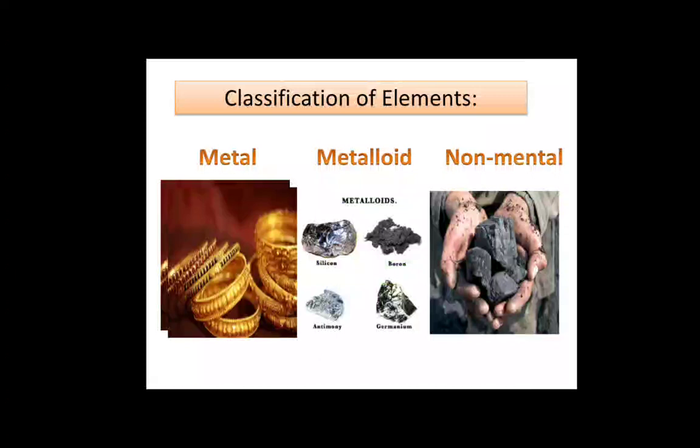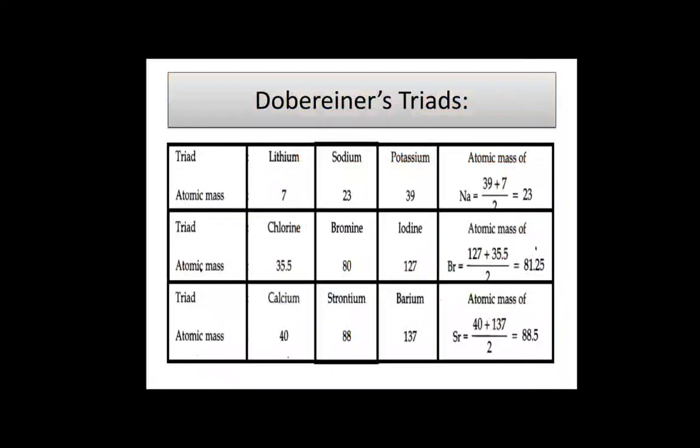As the knowledge about elements and their properties went on increasing, different scientists started trying out different methods of classification. A German scientist, Dobereiner, suggested that properties of elements are related to their atomic masses.